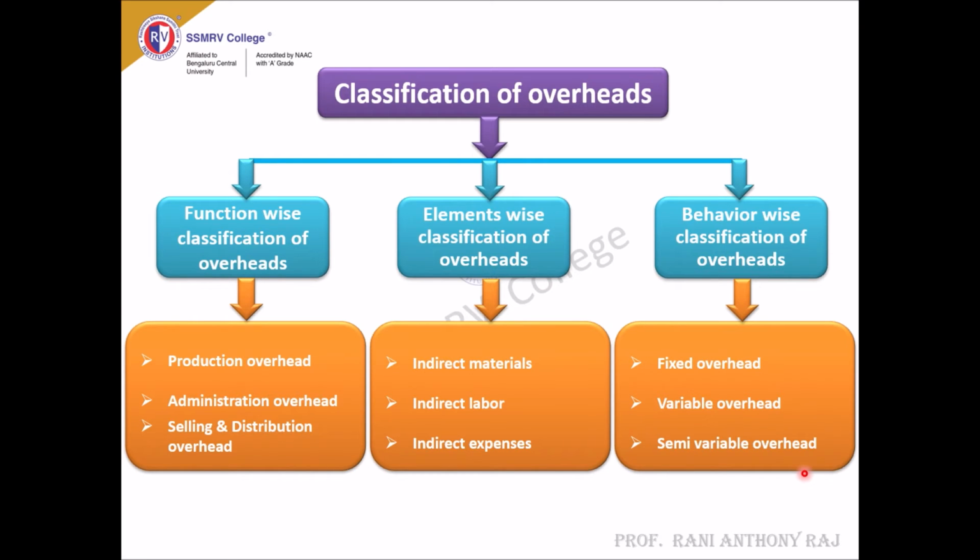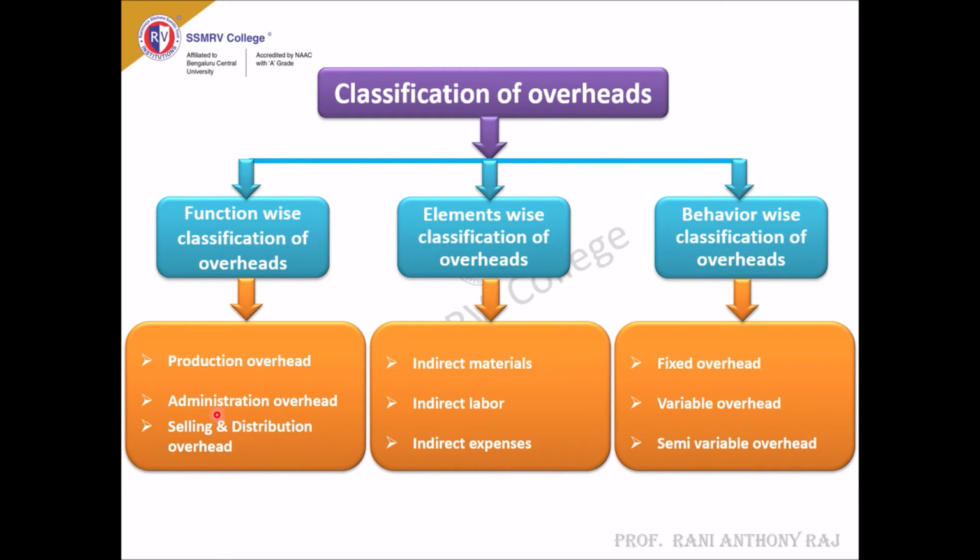Now come to the first one, that is production overhead. Production overhead is also known as factory overheads or manufacturing overheads. These are the indirect costs incurred for manufacturing or production activity in a factory. For example, repairs and maintenance of a plant, storage expenses or factory lighting all come under production overhead.